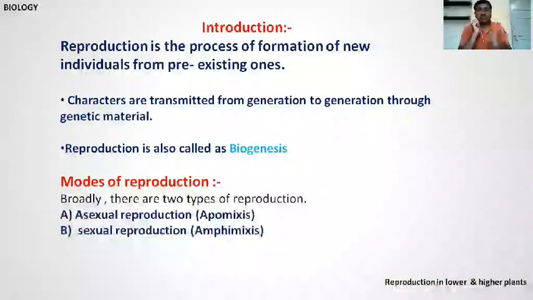Then, the modes of reproduction. Broadly, there are two types of reproduction. First, asexual reproduction, commonly also known as apomixis. And second, sexual reproduction, also known as amphimixis. So there are two types of reproduction: asexual reproduction and sexual reproduction.